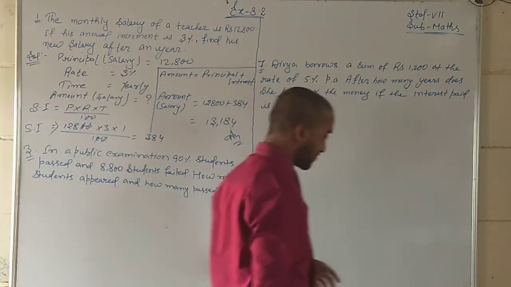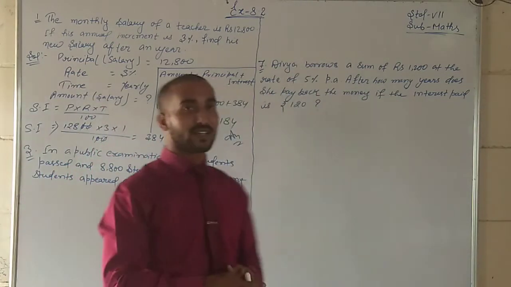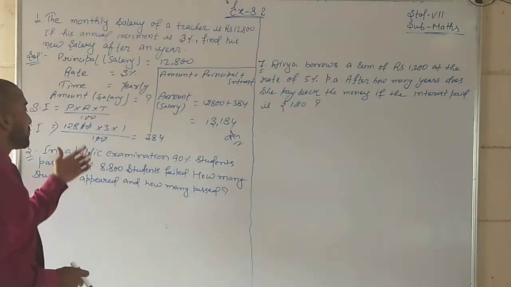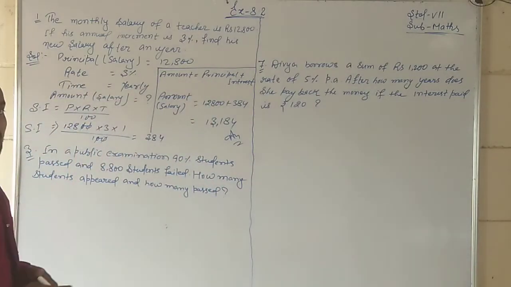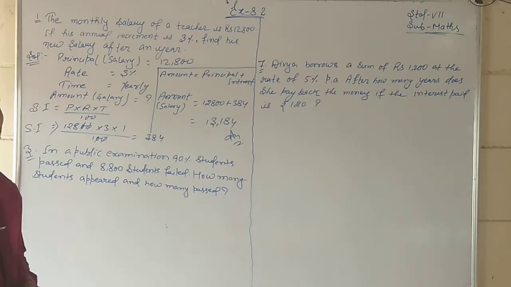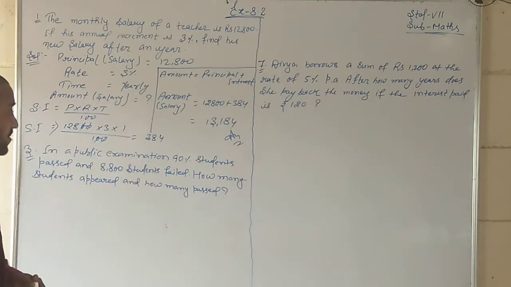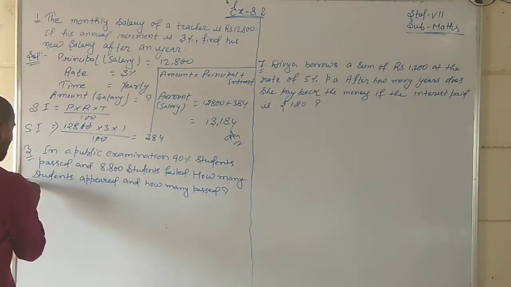Question number 2 is for you and you must do it. Try it again. See, in question number 3, it says that in a public examination 90% of students passed. What is the total number of students?